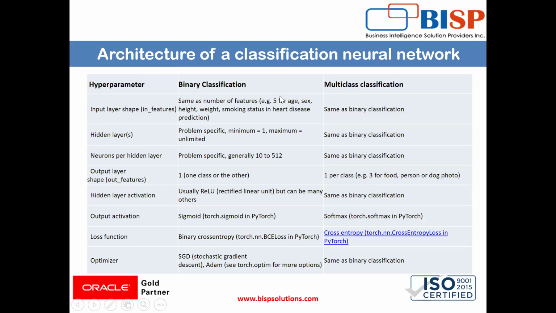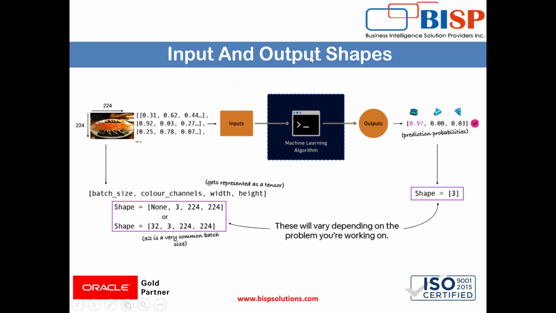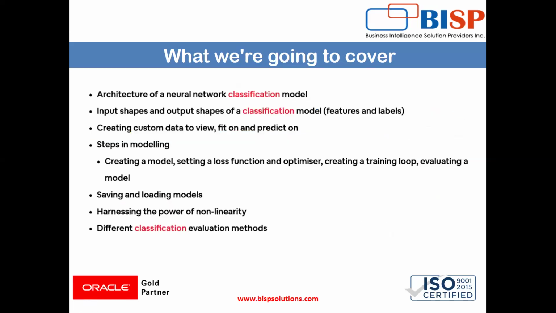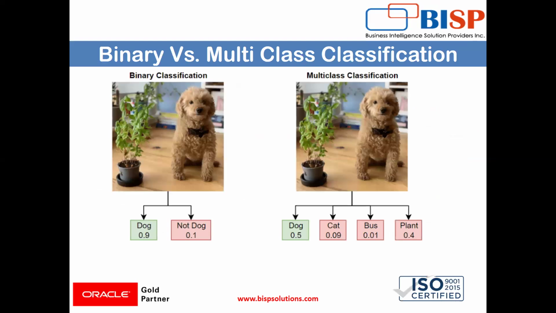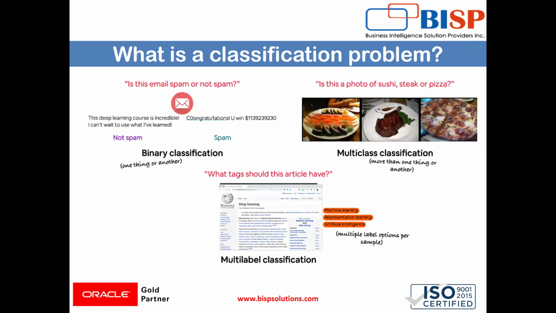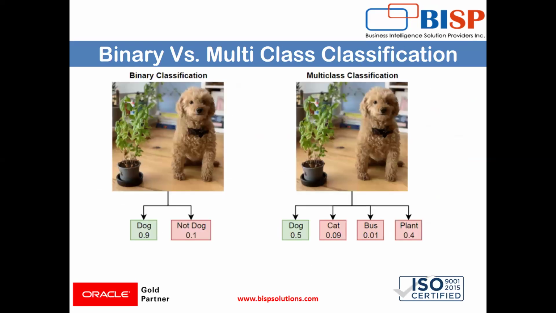Now you can see here the architecture of a classification neural network. We will cover in our next video what hyperparameters are, what binary classification is, and what multi-class classification is. So for today we will stop here. Today we have seen what classification is. There are three types of classification: binary, multi-class, and multi-label.